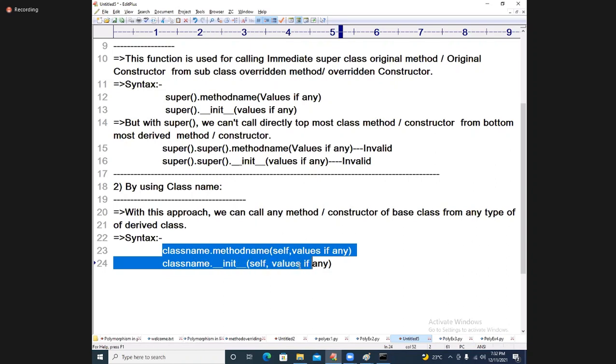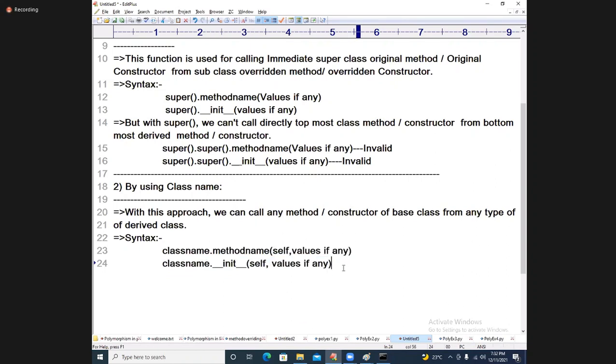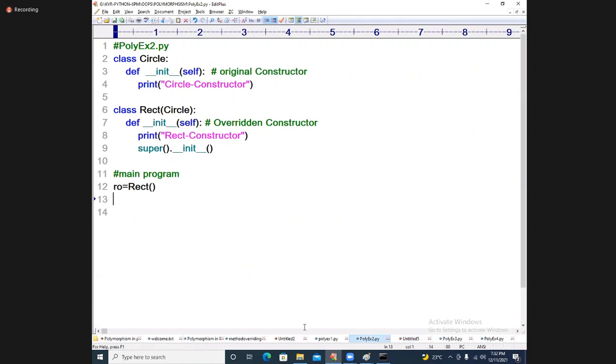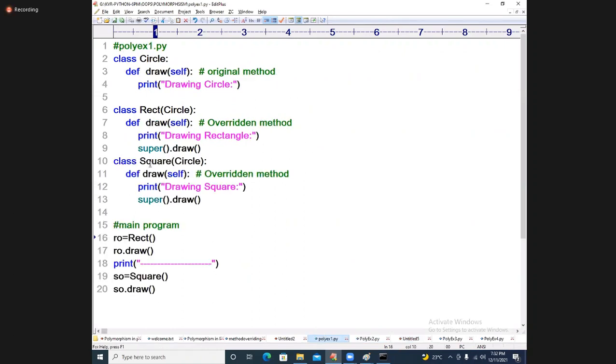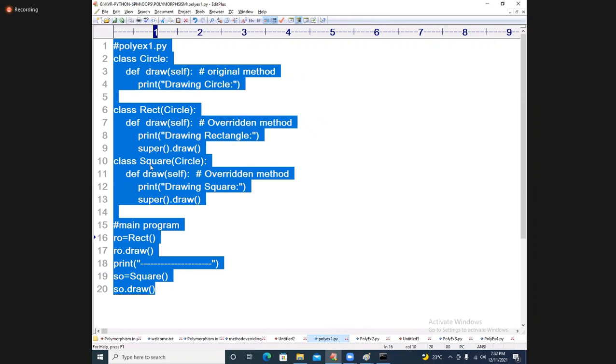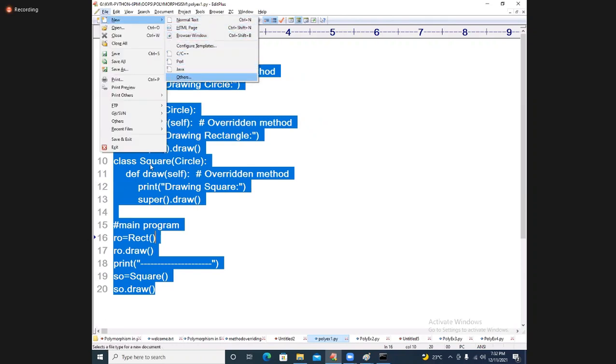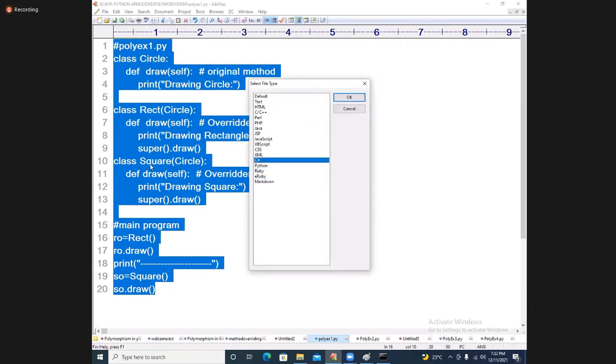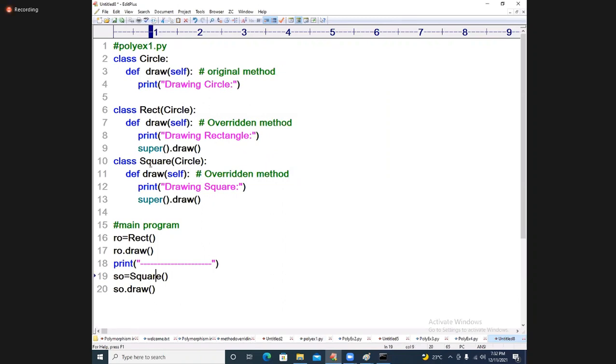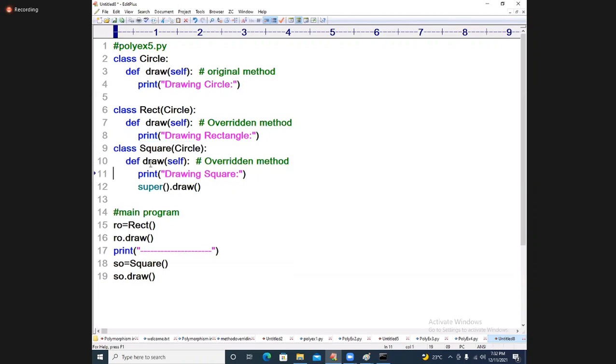Let me go to this example once. See this example again. This is multi-level inheritance. Observe it, all of you. Super dot you are using. Example 5. Don't write super here.